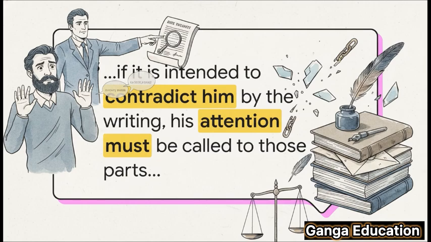In simple terms, you can think of this section as having two parts. Part 1 says you can ask a witness about a previous written statement without even showing them the paper, just to test their memory. But, and this is the crucial part, if your main goal is to contradict the witness, to prove they are lying or mistaken, then you have to follow a very specific rule. You can't just surprise them.